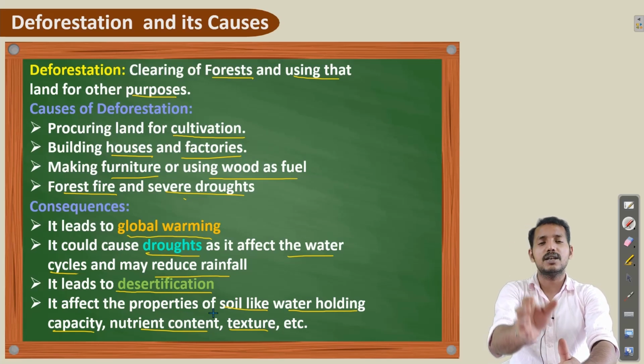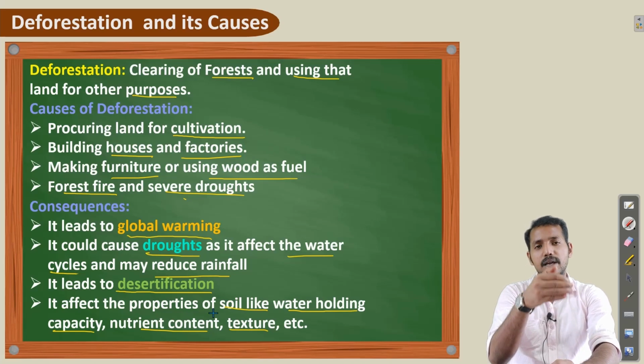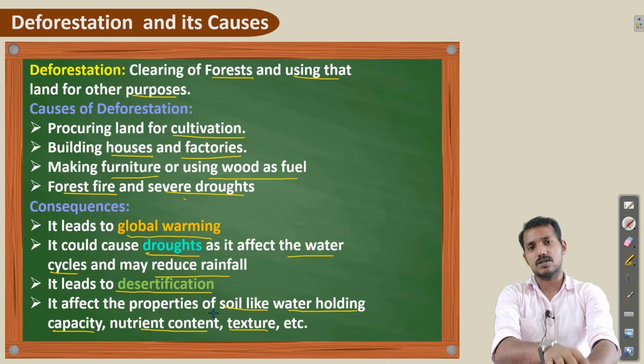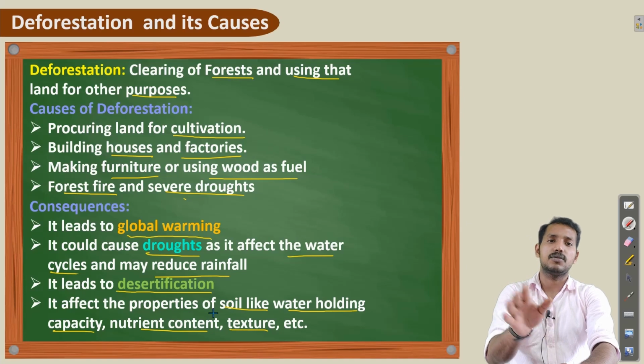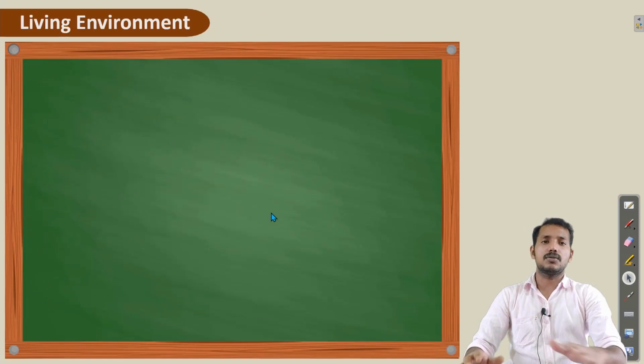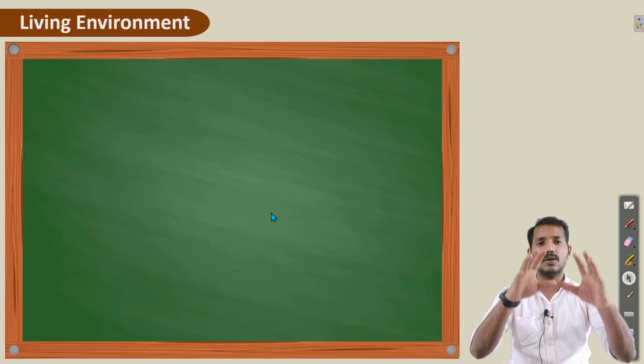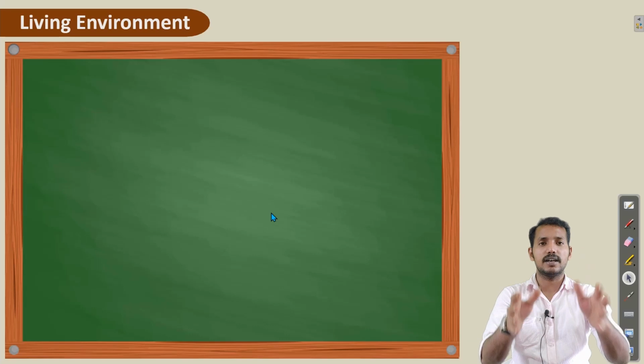So these are the main causes and consequences. In addition to that, we can list many more causes and consequences of deforestation. Before getting into the methods of preserving or conserving plants and wildlife, we need to know how this living environment is organized.